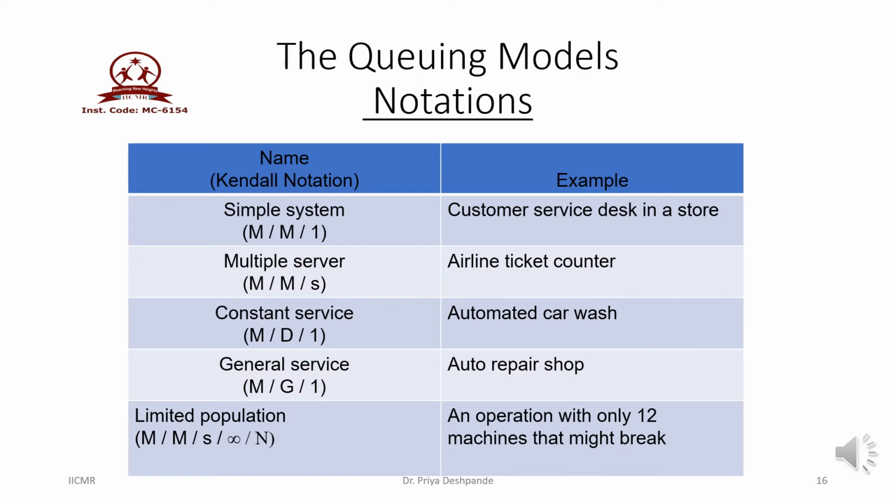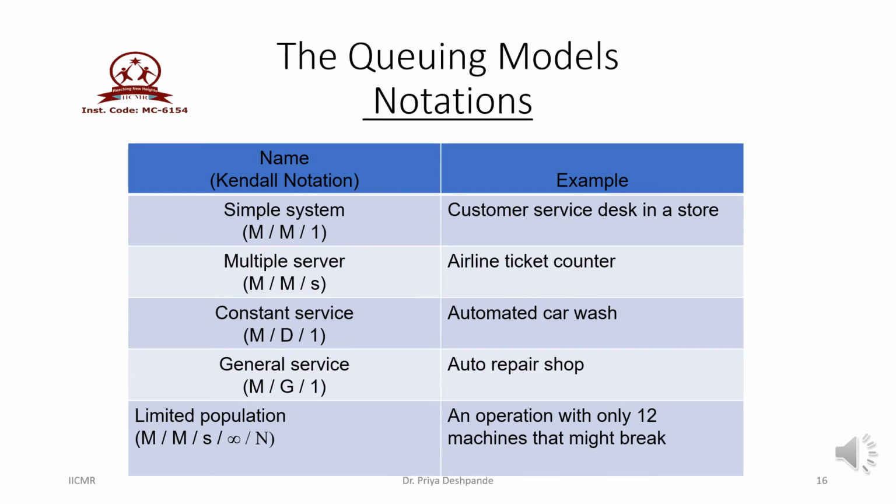The real life general examples of queuing models are shown in this table. The different models are defined by different notations. The first one is M/M/1, that is, arrival pattern follows Poisson distribution, service pattern follows exponential distribution, and there is only single service counter, and the real life example is customer service desk in any store.